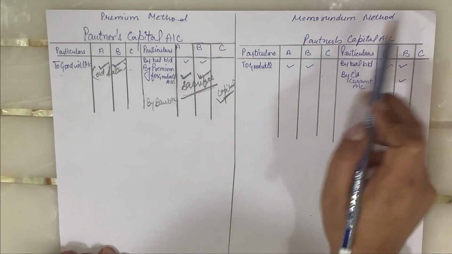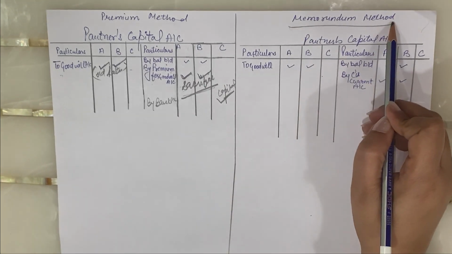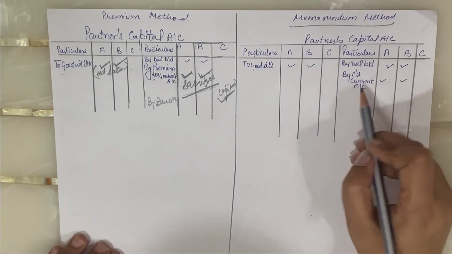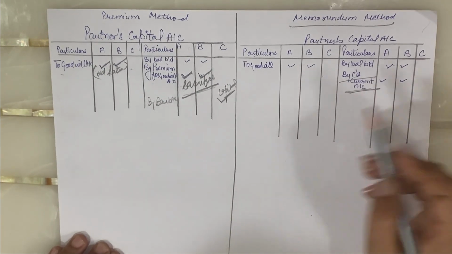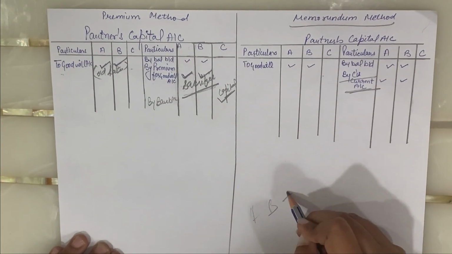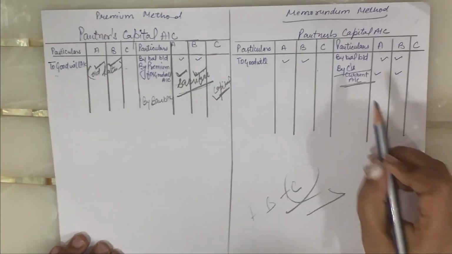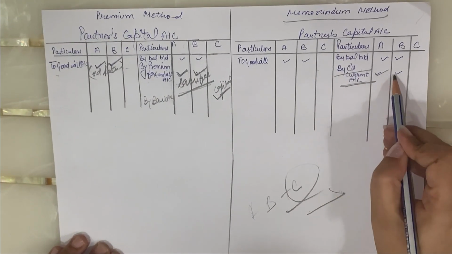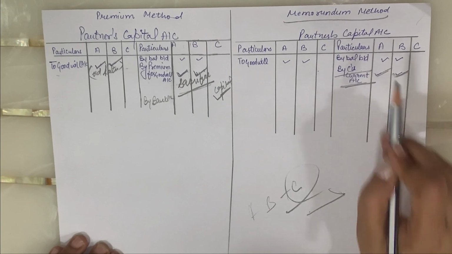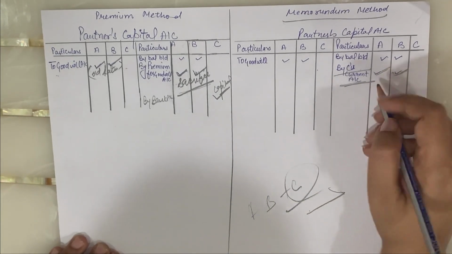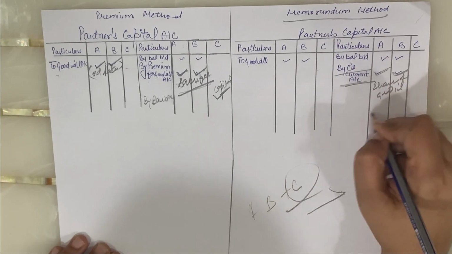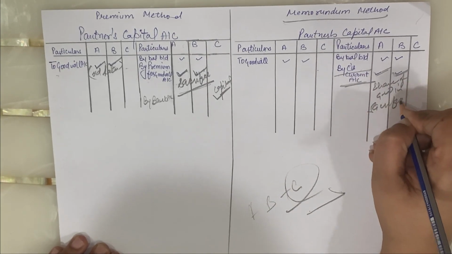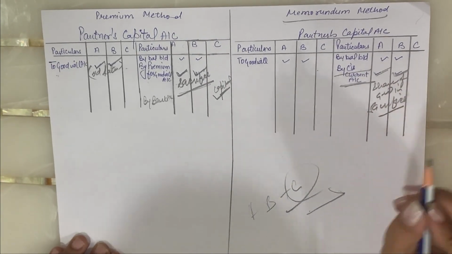If I talk about the memorandum method, the new partner is not bringing the amount of goodwill in cash. The entry is to be passed through the new partner's current account. Again, say A and B are two partners and C is joining them. By C's current account, in the books of A and B the amount is to be shown. What is to be shown? The share of goodwill in sacrifice ratio.